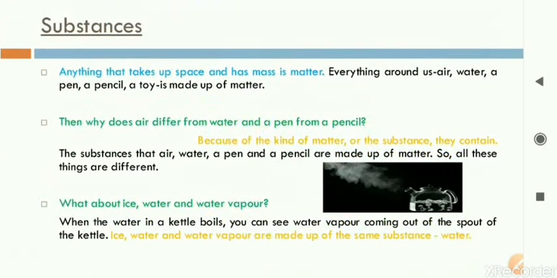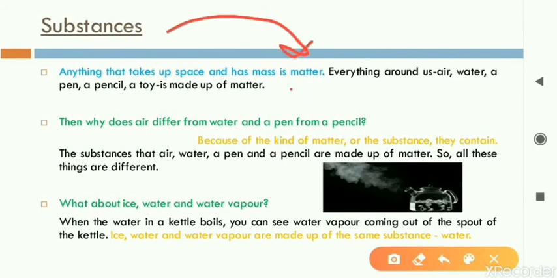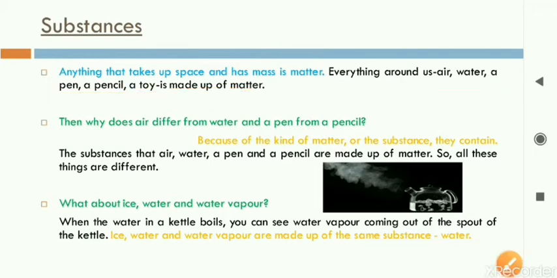Then we saw what the different kinds of substances are. Generally substances can also be called matter, and the definition of matter is simple, as it is given there. Anything that takes up space and has mass. If anything is occupying some space, for example air, water, or any object, it can be anything around us, that is called a substance or matter.